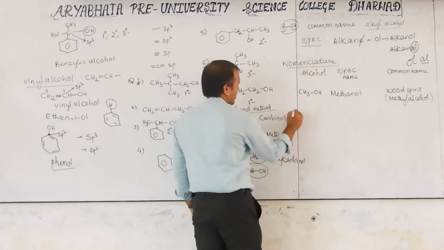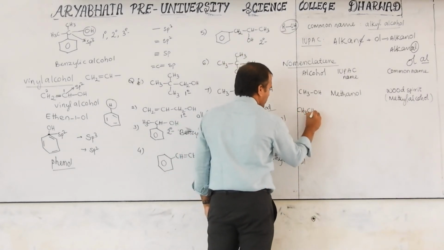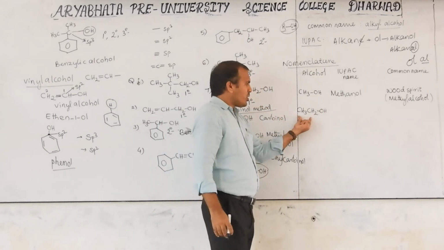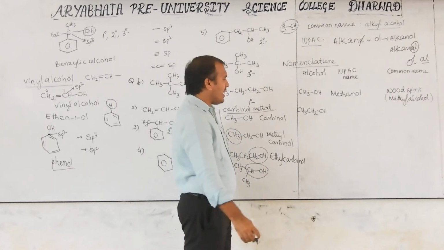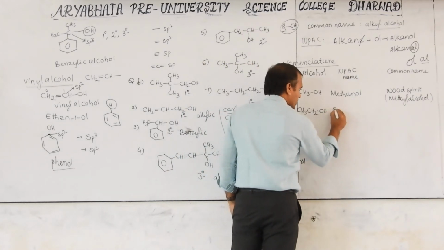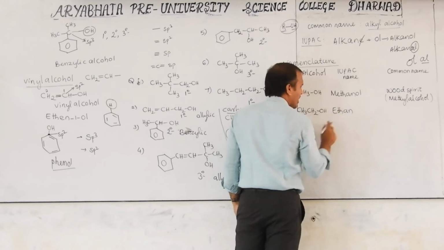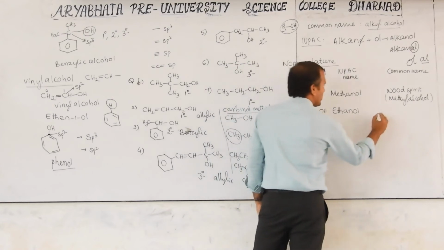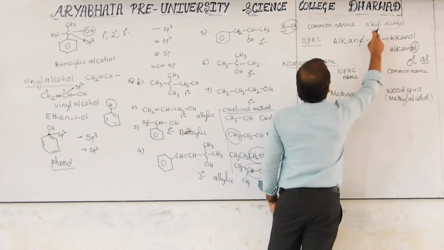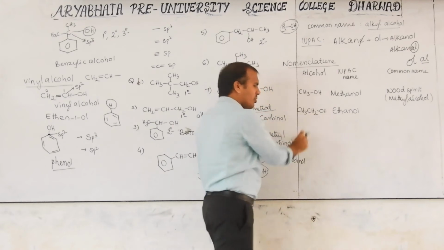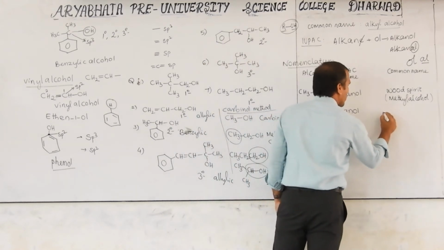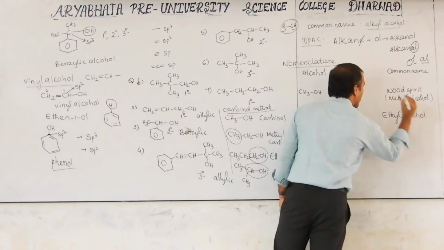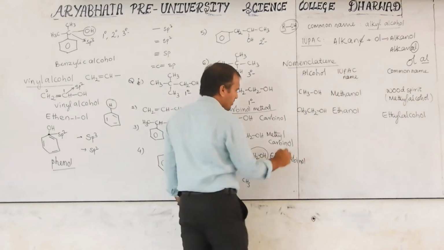Okay, next, CH3CH2OH. How many carbons are there? 2 carbons. What do you call this? Ethane. So this is ethane. The E will be removed and OL added: ethanol. Here the common name is alkyl alcohol. What is the alkyl here? Ethyl. That is called ethyl alcohol.